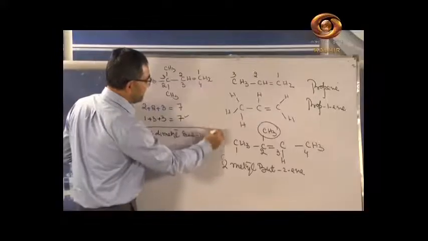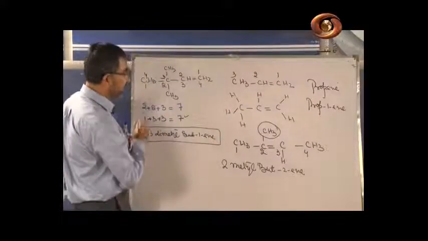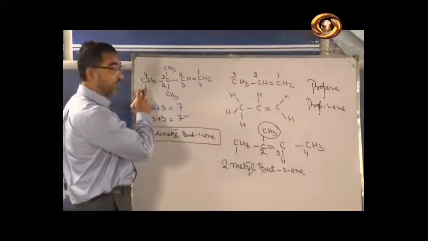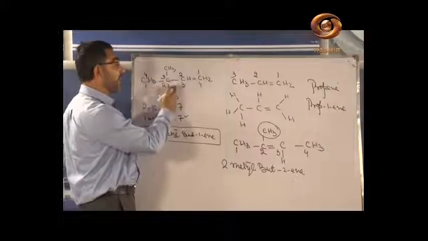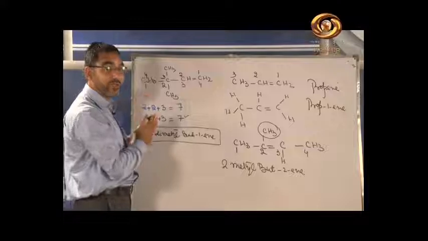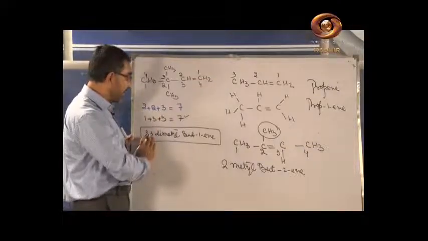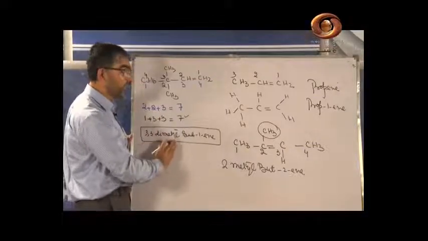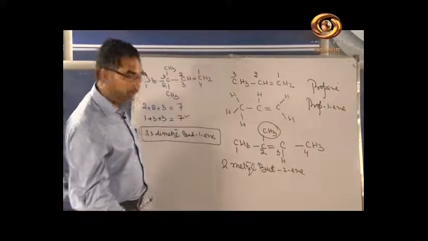3,3 dimethyl but 1-ene. If you start the numbering from the other side, it will come 2,2 dimethyl but 3-ene, but that will be the wrong name of the compound. The correct name will be 3,3 dimethyl but 1-ene. Hope that you are getting it.